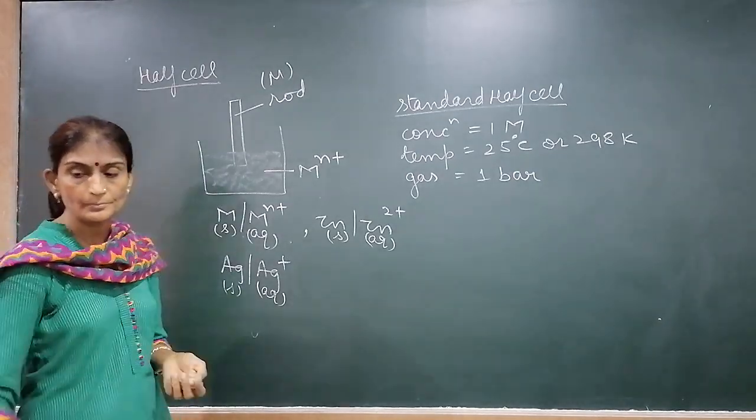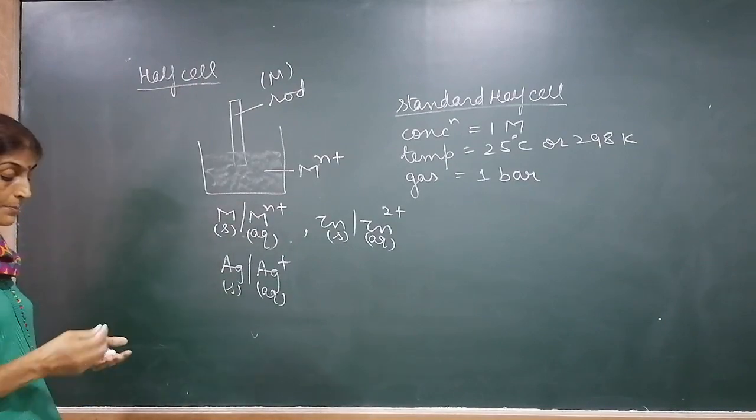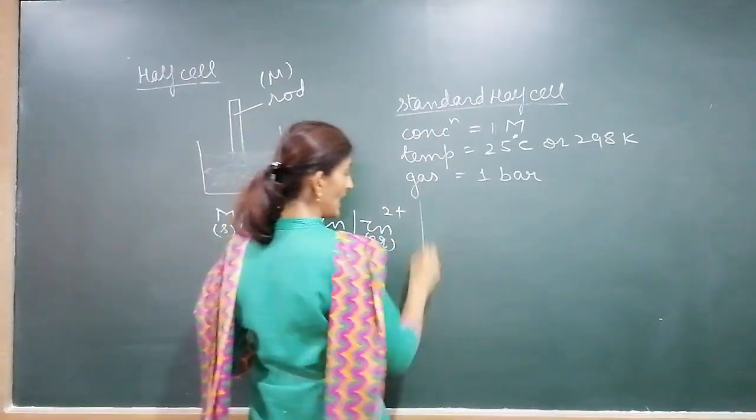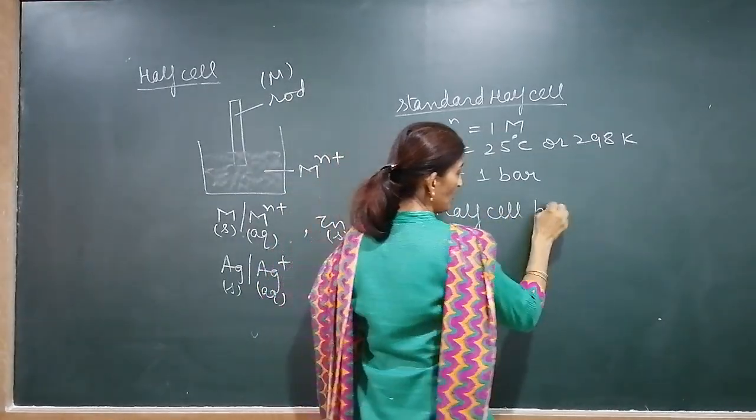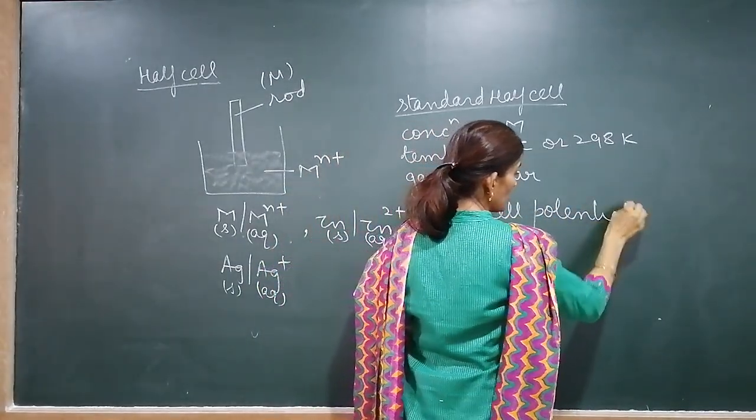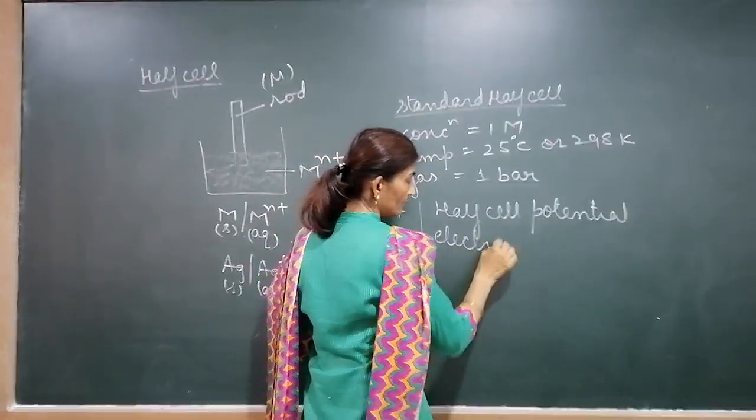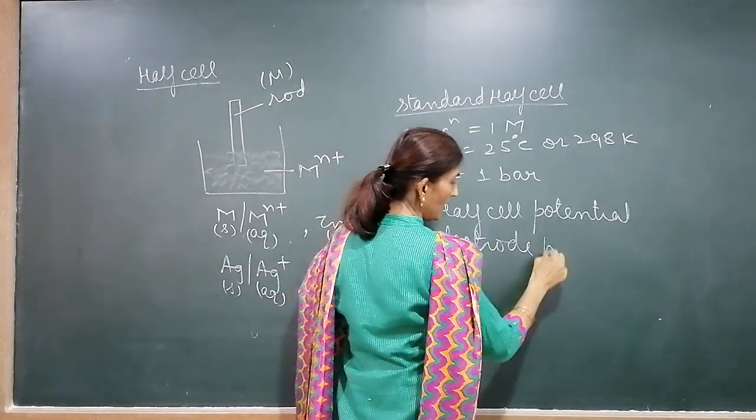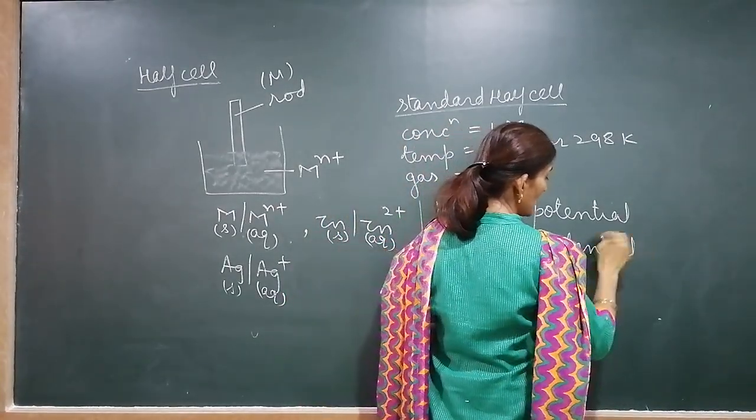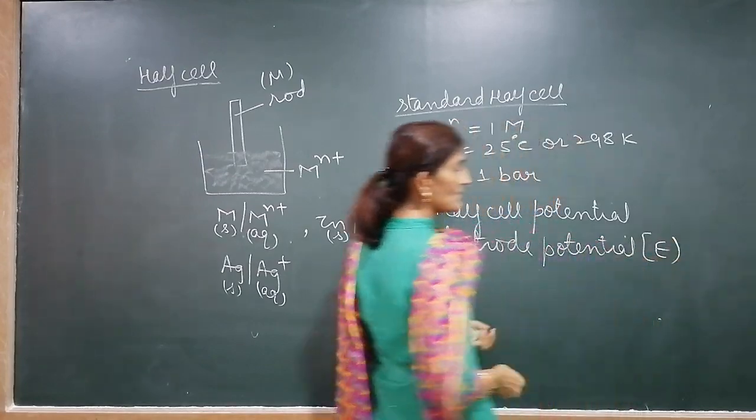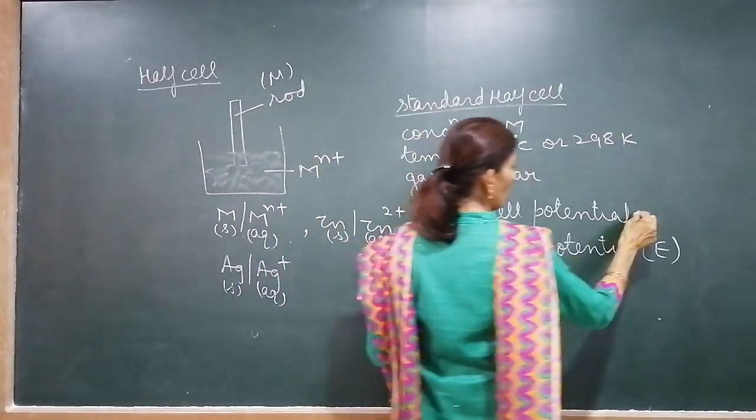Clear? Now, every half cell has a half cell potential. What do you mean by half cell potential? It is also known as electrode potential. Half cell potential or electrode potential, denoted by E. What does it mean?